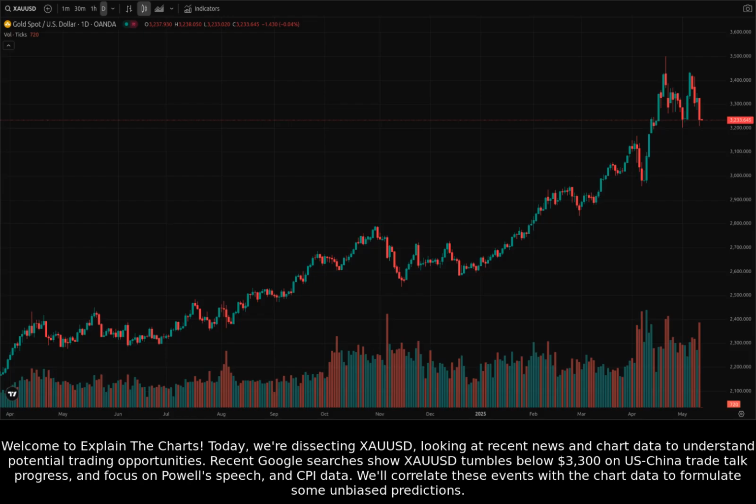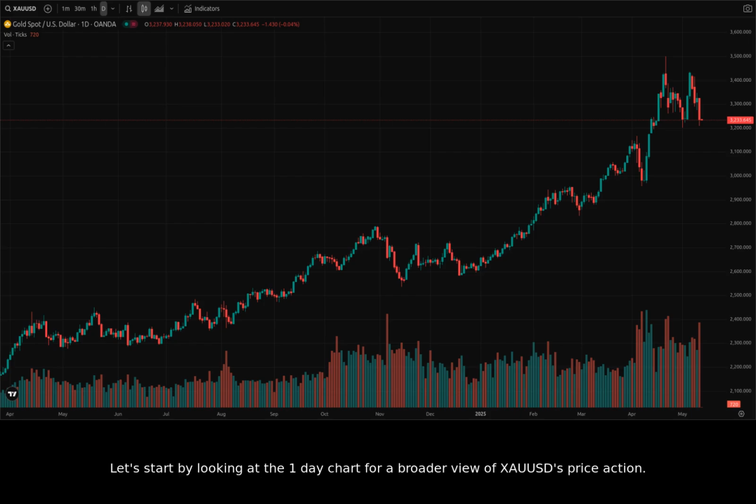Today, we're dissecting XAUUSD, looking at recent news and chart data to understand potential trading opportunities. Recent Google searches show XAUUSD tumbles below $3,300 on US-China trade talk progress and focus on Powell's speech and CPI data. We'll correlate these events with the chart data to formulate some unbiased predictions. Let's start by looking at the one-day chart for a broader view of XAUUSD's price action.